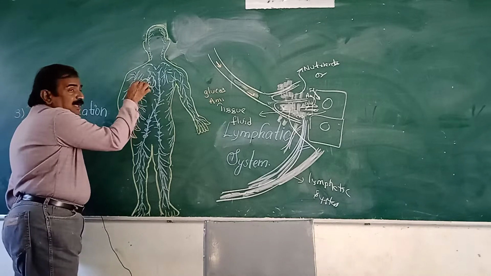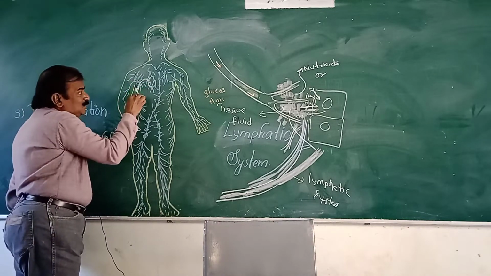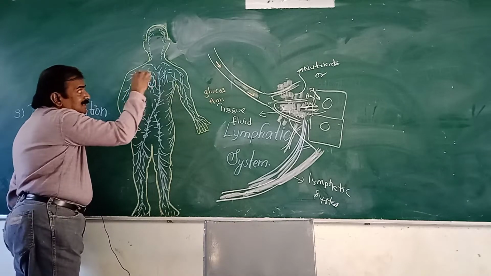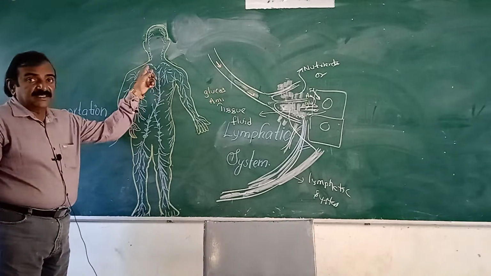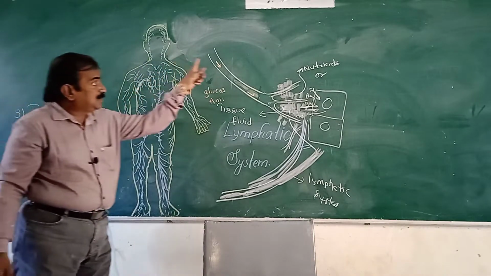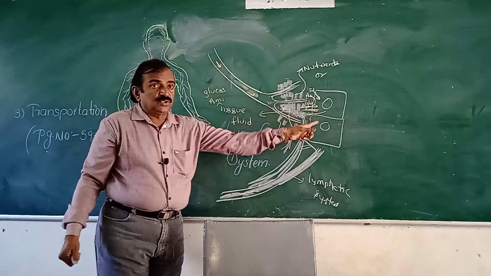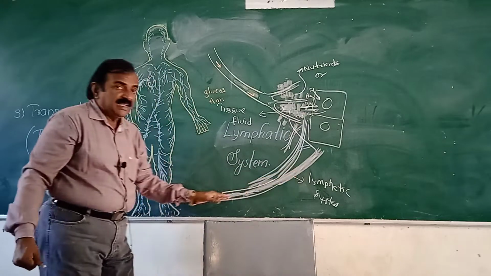Here you see the precaval vein and postcaval vein. The veins open to the heart, the heart pumps blood to the lungs, lungs to heart, and heart to body parts. Next you see cell, tissue and tissue fluid. Again, this tissue fluid is carried by the lymphatic system.